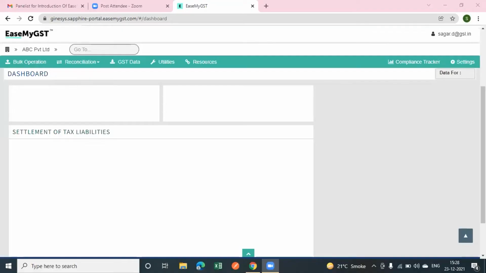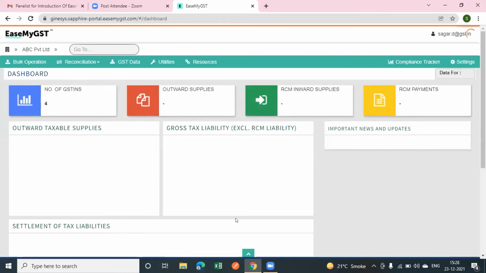Sagar, there is a feedback from the user that we are going a little fast. So I would request you kindly explain the GSTR1 process in a very explainable, easy manner so that everyone can do the GSTR1 return filing properly.